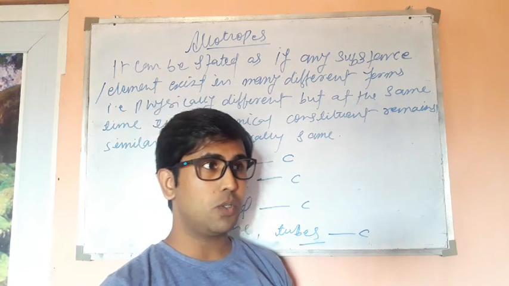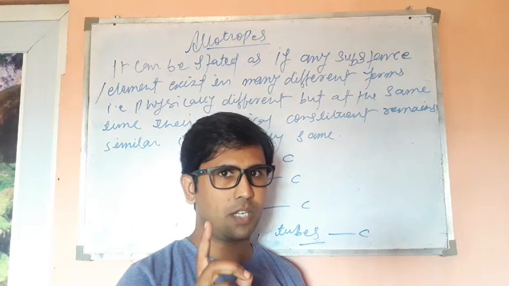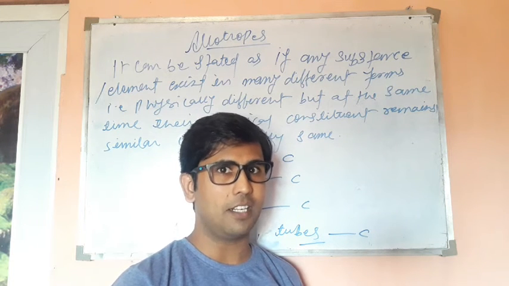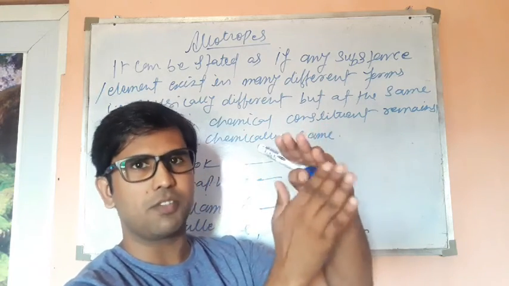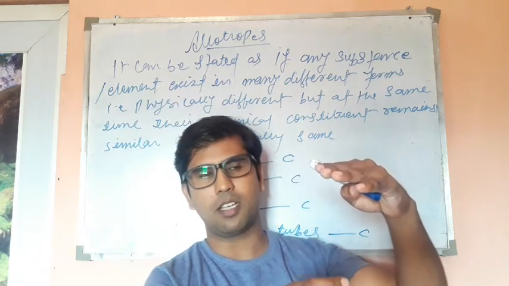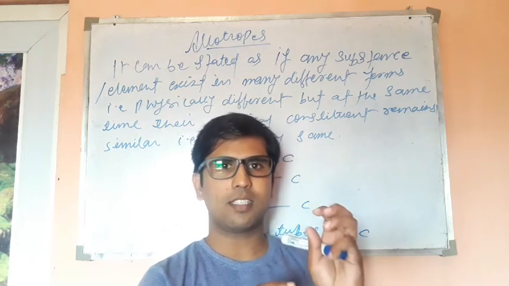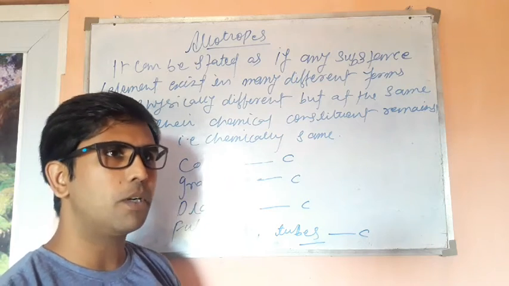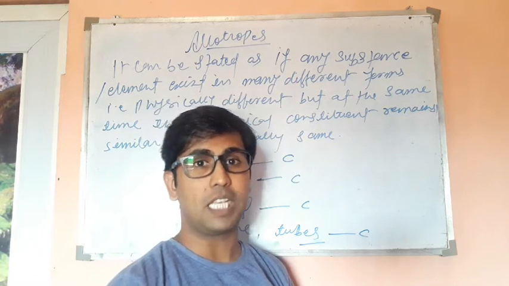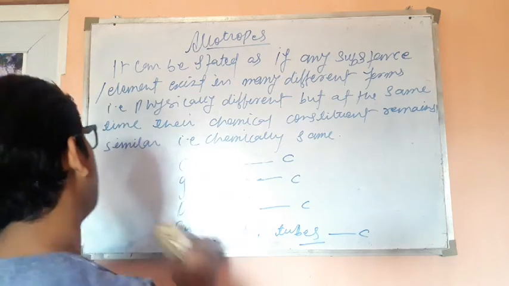You must have seen soot. If you have a lamp in your home or a candle, then you must have seen a black layer which is formed on the upper surface where you burn that candle. That soot that you usually call has fullerene. Carbon compounds can exist in different allotropes easily. So let's learn that separately.